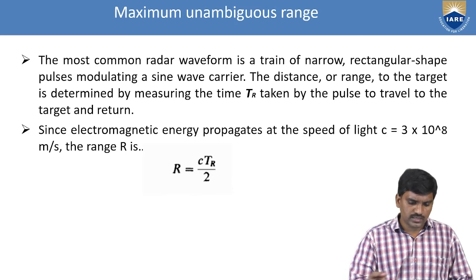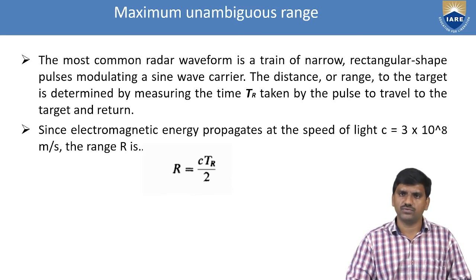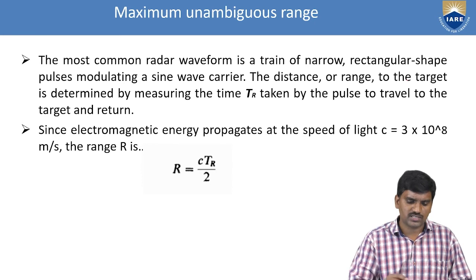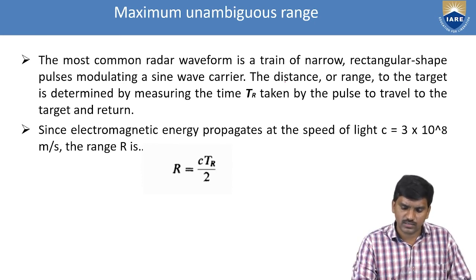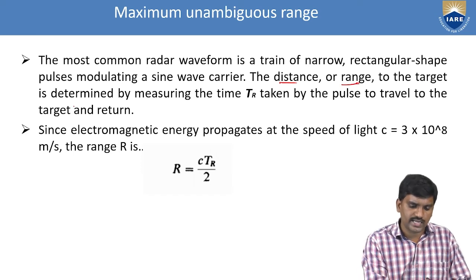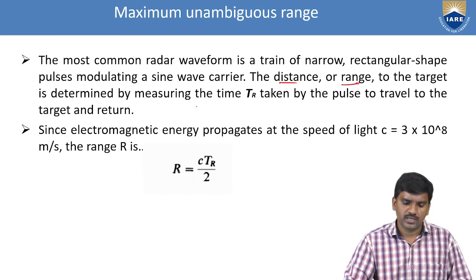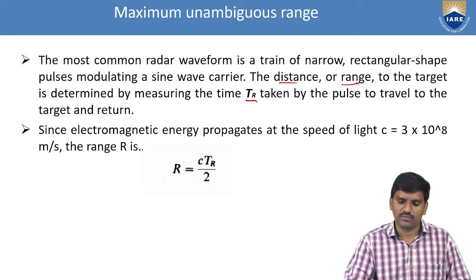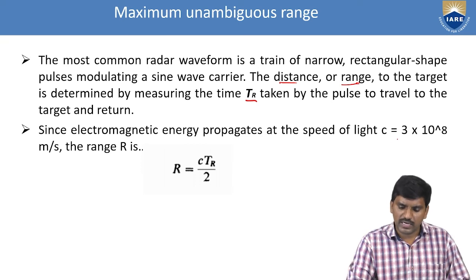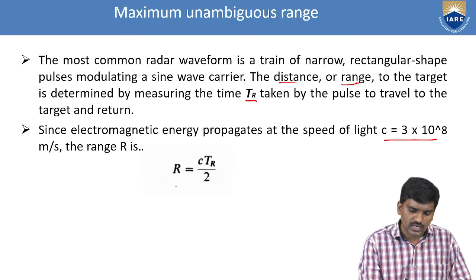Next, the most common radar signal is a train of narrow rectangular pulses modulating a sine wave carrier. The range to the target is determined by measuring the time TR taken by the pulse to travel to the target and return. The speed of light is 3 into 10 power 8 meters per second. So R is equal to C into TR by 2.